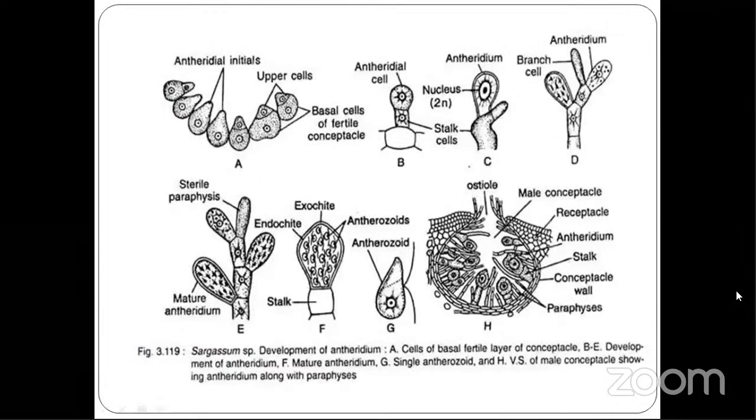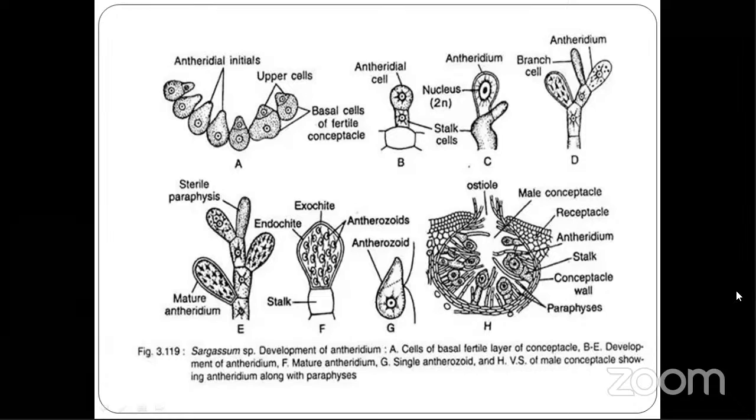Now, through conceptacles, we have two organs, that is male and female. Now we will see female conceptacle and male conceptacle. Through the male conceptacle there arises antheridia, and through the female conceptacle there arises oogonium, that is also called egg. Now we will see the male conceptacle, that is how antheridia are developed.